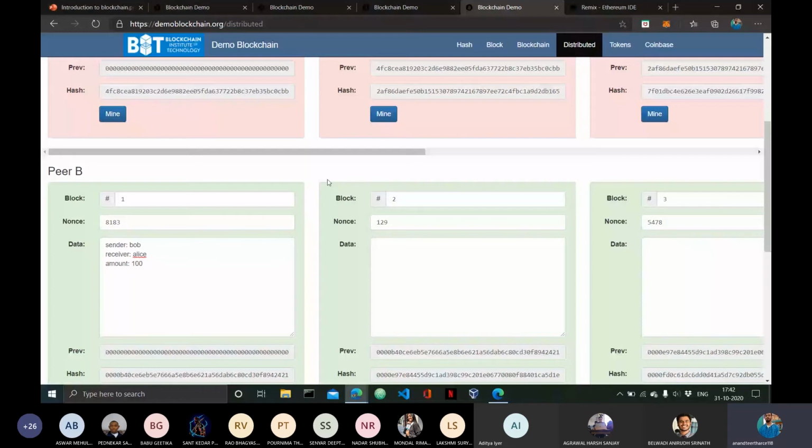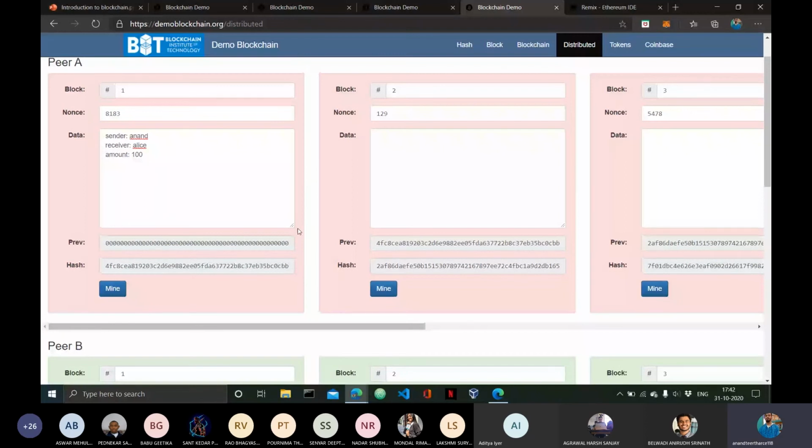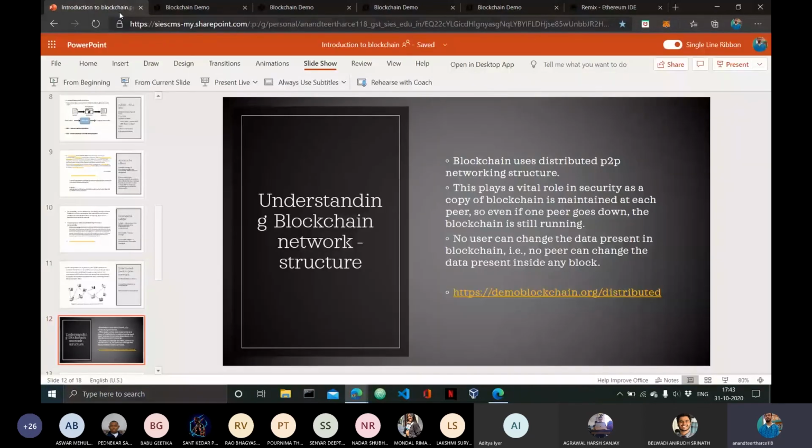So it is very difficult to even think about doing this. If you want to actually make a change, then you will have to make a change in more than 50% of the computers. This is the main point. And it is near impossible to do it. It is near impossible to even make a complete change inside the same blockchain, that is inside the same computer. So talking about doing the same thing in different computers, forget it.